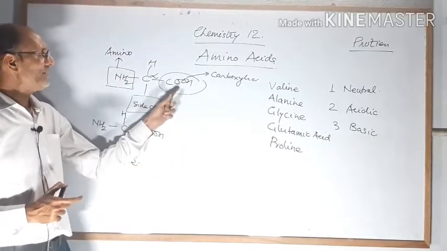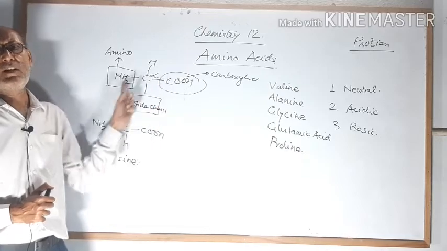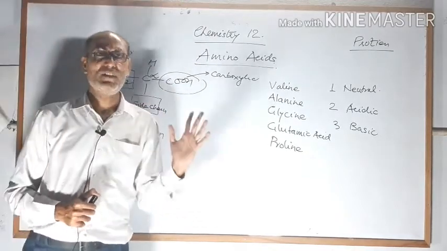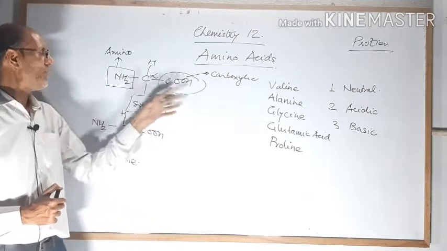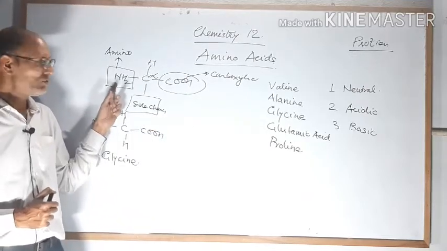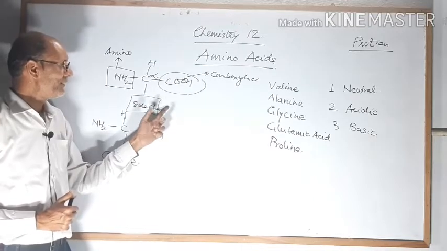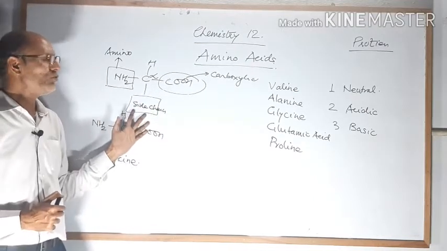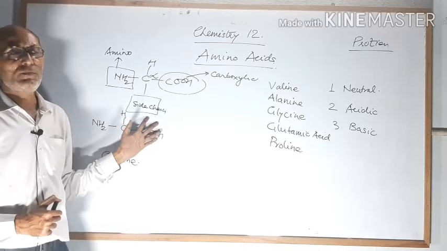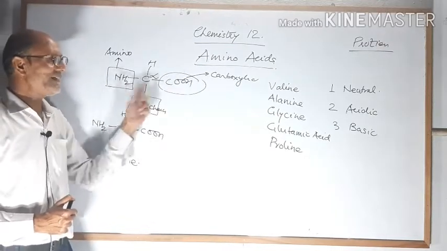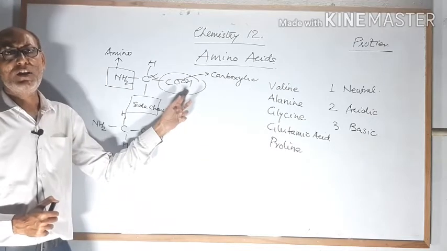You are seeing one carboxylic group and one amino group here. In all amino acids, it is compulsory to have one carboxylic group as well as one amino group. If the side chain does not contain any amino or any acidic group, then the acidic and basic groups neutralize one another, and it will be neutral.